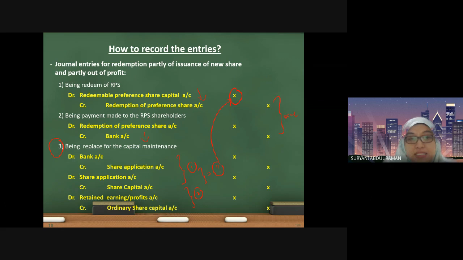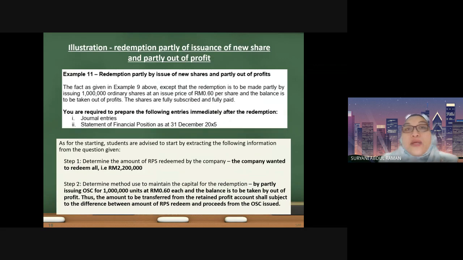Please look carefully. These are the steps that we already learned in the previous slide. The first one here, debit bank credit share application, is referring to the amount of money that you receive when you issue shares. Next, debit share application, credit share capital is the second step. When you issue shares, you will transfer to the share capital account. And finally, the debit retained earnings and credit ordinary share capital shows the transaction for the redemption out of profit.